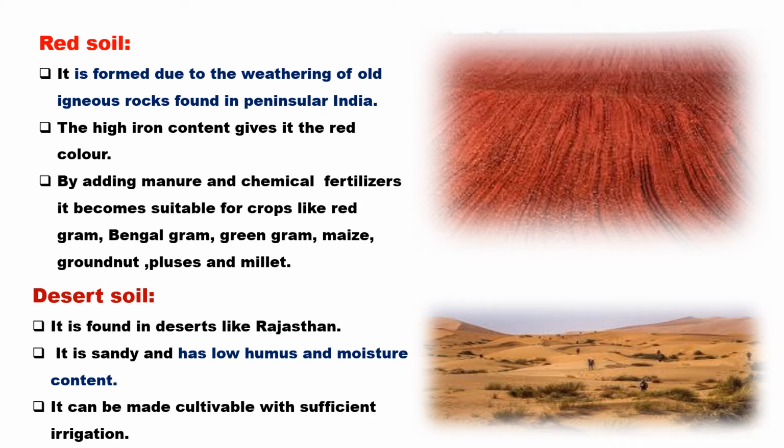You know that these Indian deserts are found in Rajasthan, and here since we don't have any moisture content and we have very low rainfall, the topmost layer in this area, the soil, is very sandy and it has low humus and moisture content. Of course, it can be cultivable, but only with sufficient irrigation and by adding proper manure and chemical fertilizers.